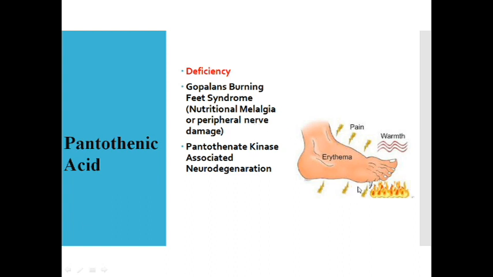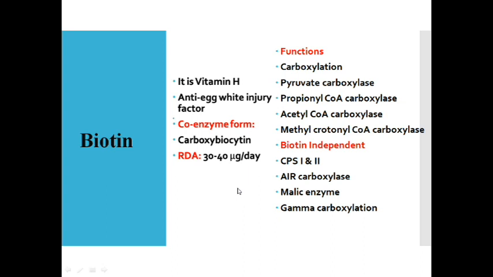Okay, the patient will have very warm feet, and can be treated by supplementing pantothenic acid. There's something called pantothenate kinase-associated neurodegeneration, so you need not know much about this. And coming to the vitamin called biotin, it is called vitamin H. It is also called anti-egg white injury factor. The coenzyme form is biocytin, carboxybiocytin.